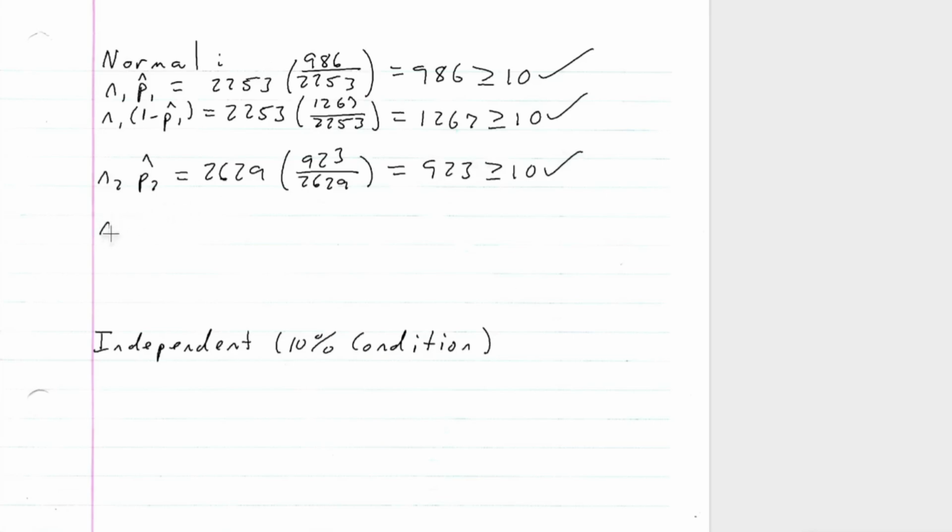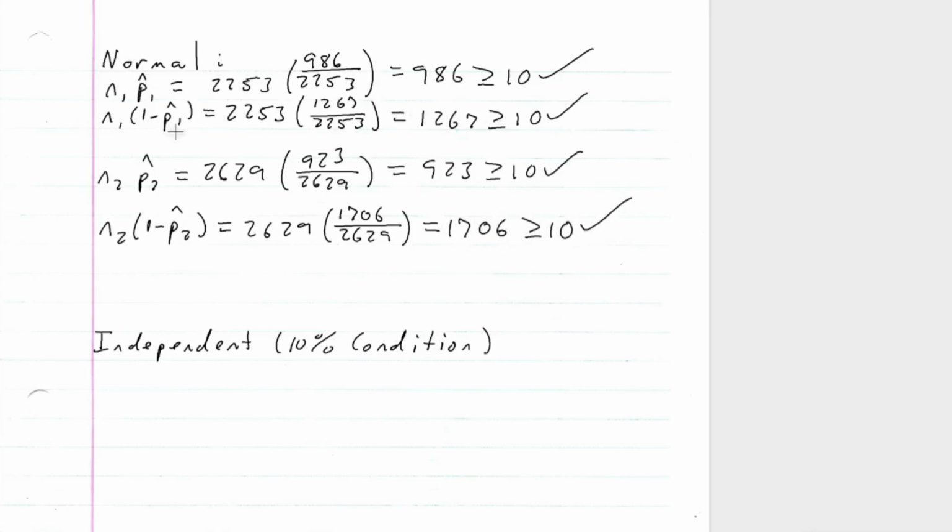And the last one to check, N2 times 1 minus P2 hat, is equal to 2629 times 1706 divided by 2629, which is of course equal to 1706, which is bigger than or equal to 10. So the normal condition is satisfied.